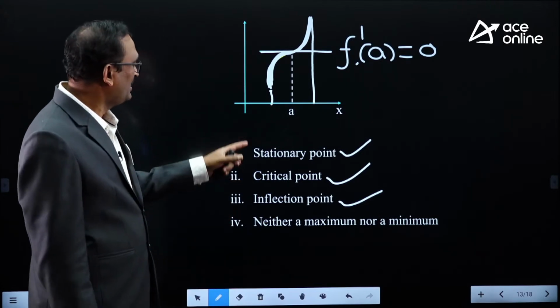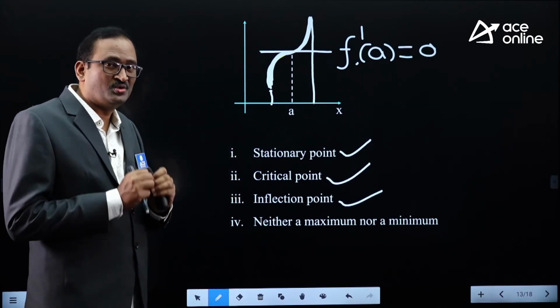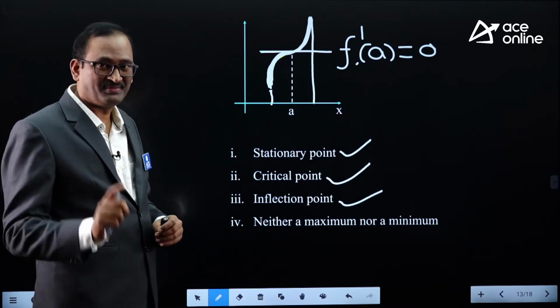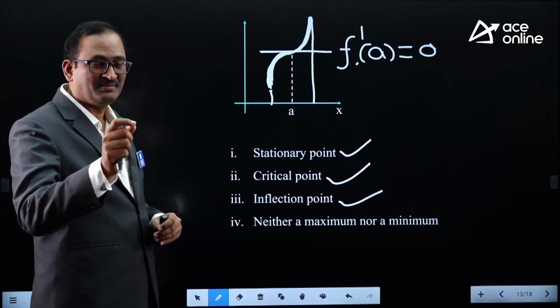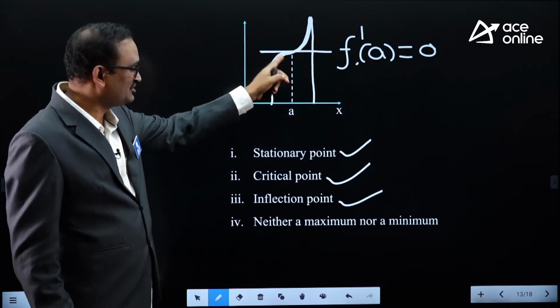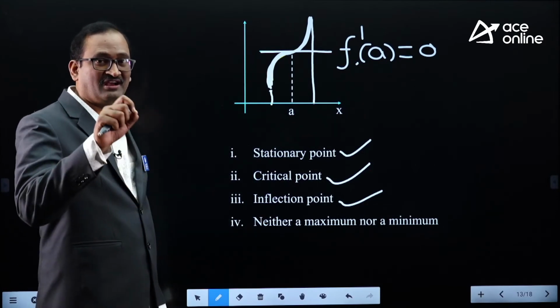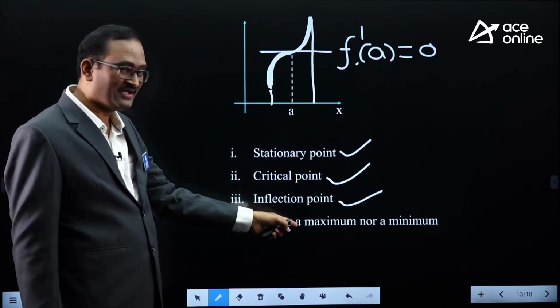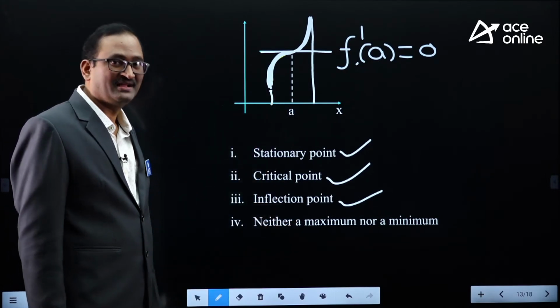So as I told you, maxima and minima occur at critical points, but the converse need not be true. Means at each critical point or stationary point, the function need not have a maximum or minimum. This is a critical point, but having neither a maximum nor a minimum.